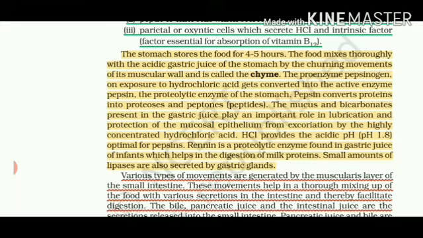or any other activity of such concentrated hydrochloric acid. In children, those who are infants, those who are only drinking milk, they have a special enzyme called renin, which helps in digestion of milk proteins only. Small amounts of lipases are also secreted by gastric glands.